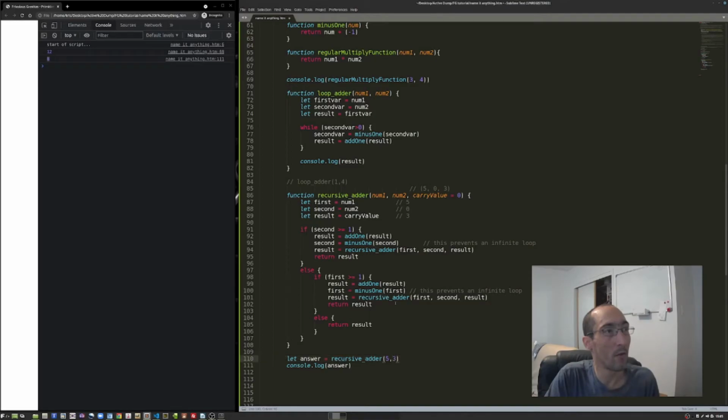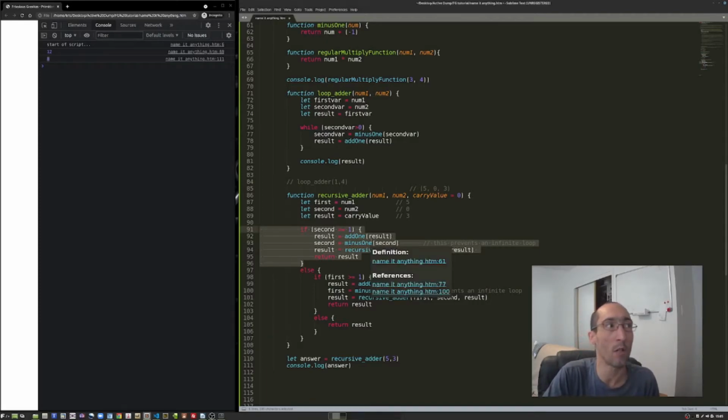This second value, though, because we've been decrementing it every single time we run this if statement, and every single time we hit this if statement of is second greater than or equal to 1, we hit the recursive adder function and call ourselves again. And then we return that result, so we ignore all the stuff below. But this time, second is going to be 0, because we've decremented 3 times, so this whole statement here doesn't get read on this last call, and this is crucial. This is what we call the base case.